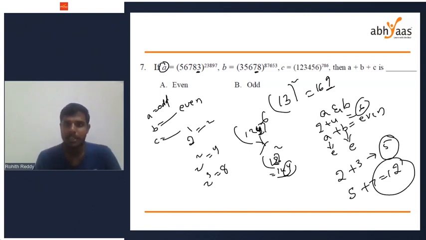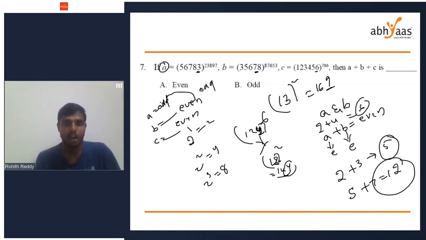Next, c means unit digit is 6. Even to the power of anything will be even only. So now we have to add a plus b plus c, whether it is even or odd. First I'll do a plus b. A plus b is odd plus even. Odd plus even is how much? Odd plus even is odd only.